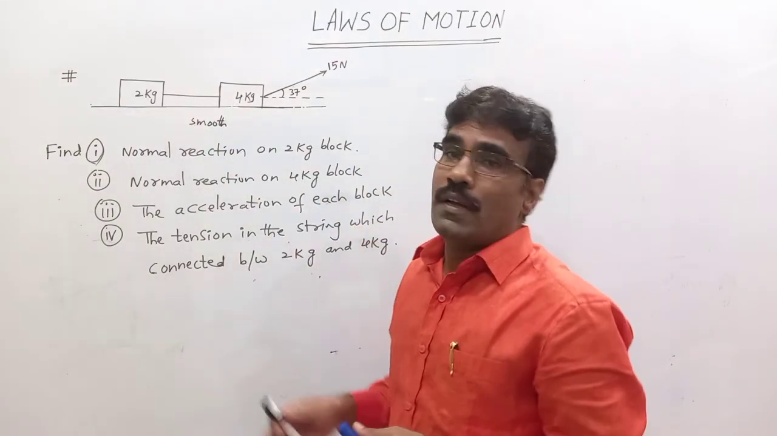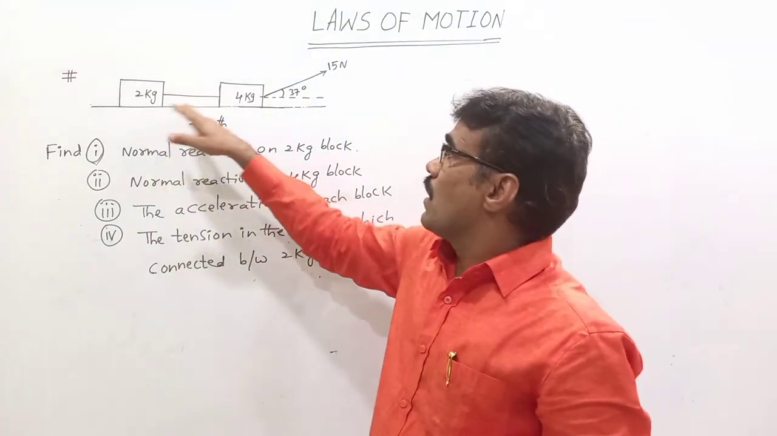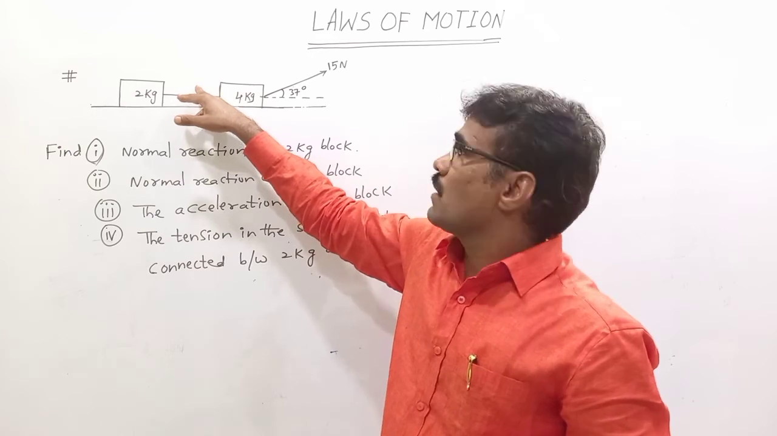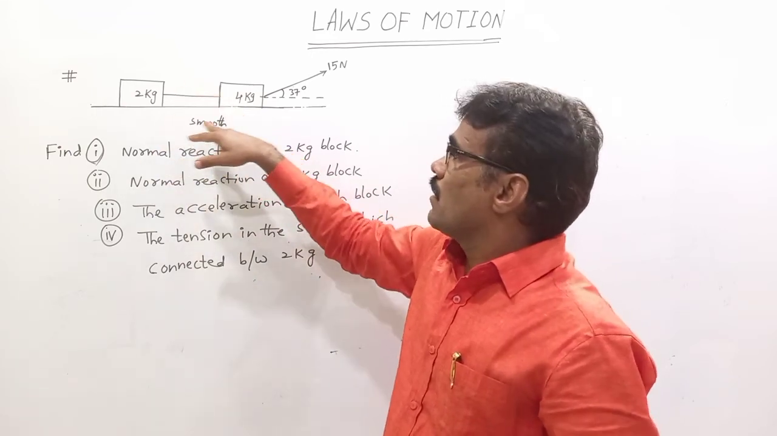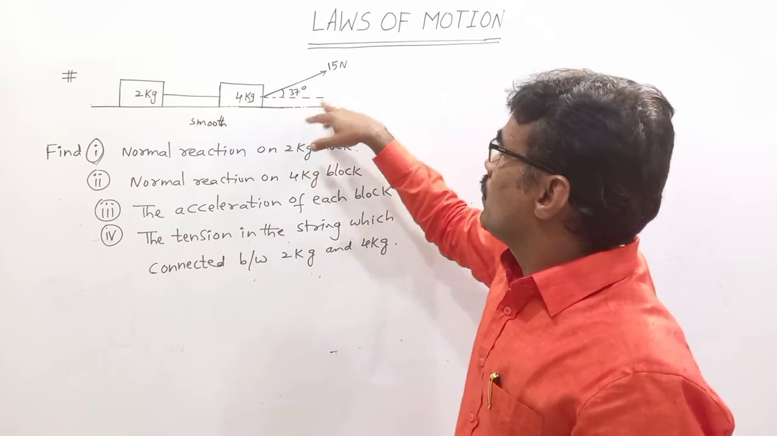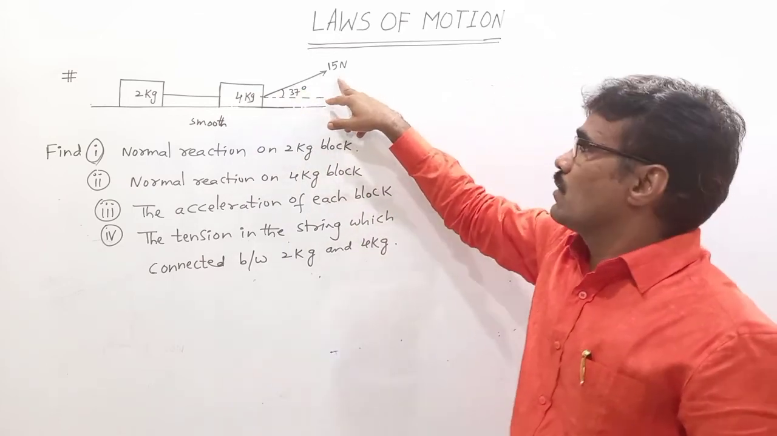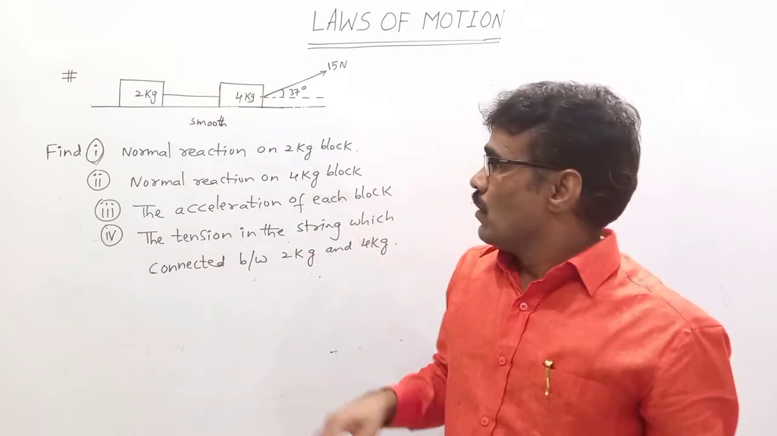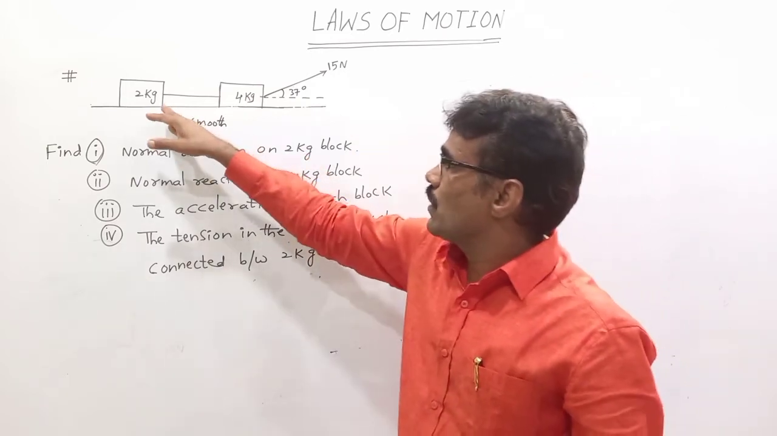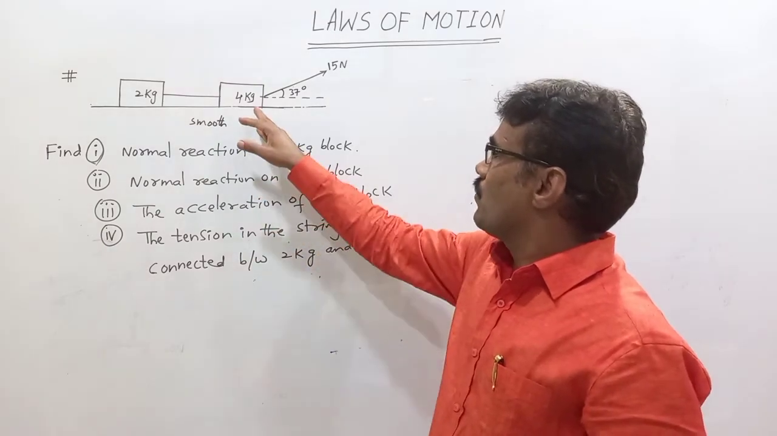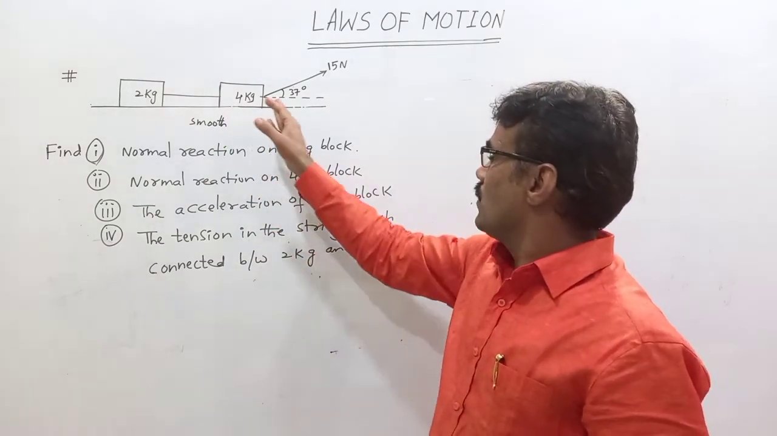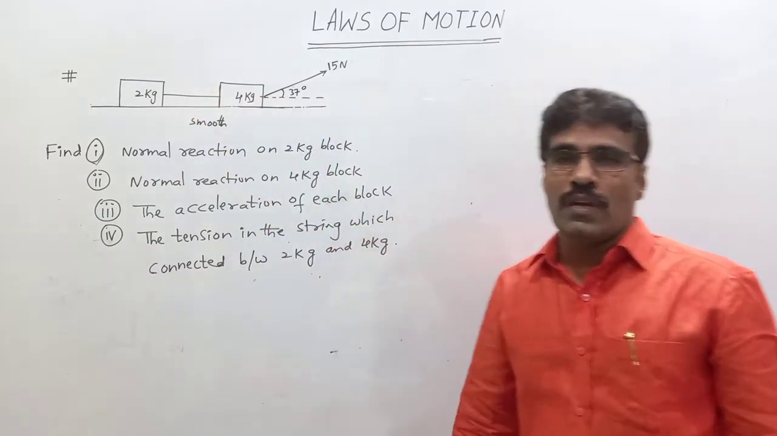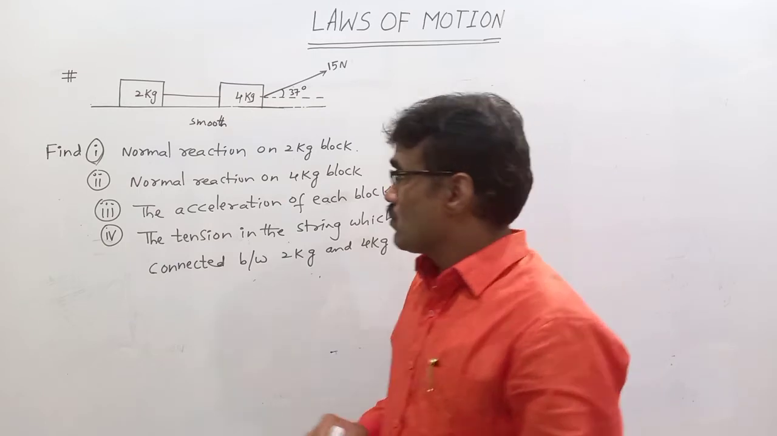Here 2 blocks are there. One is a 2 kg block, another one a 4 kg block, connected with an inextensible, massless string and kept on the floor, and it is pulled by a force of 15 Newton, making an angle with the horizontal as shown in the figure. What is the normal reaction on the 2 kg block? Normal reaction on the 4 kg block, acceleration of each block, tension in the string which is connected between 2 kg and 4 kg. So how to solve, sir?